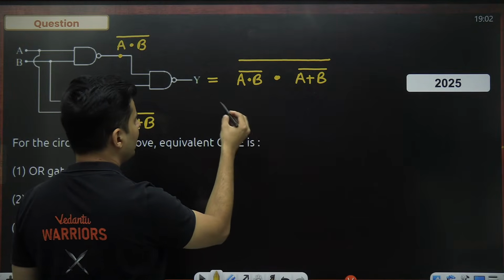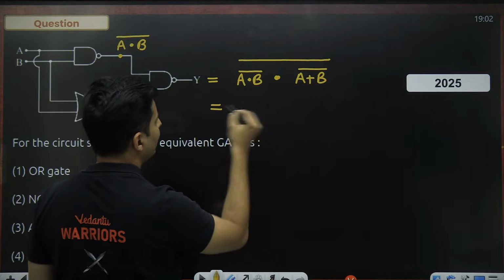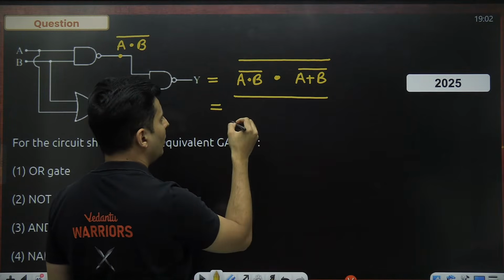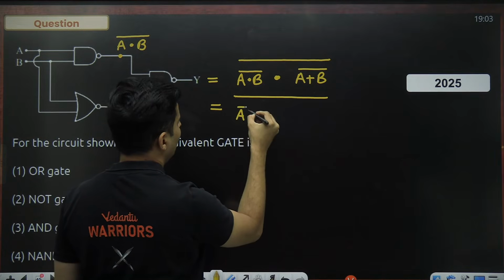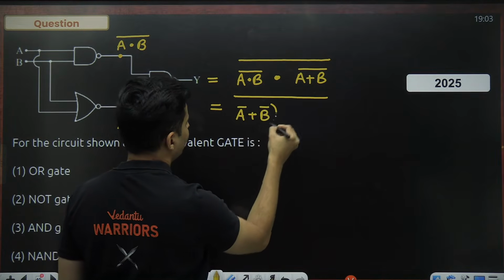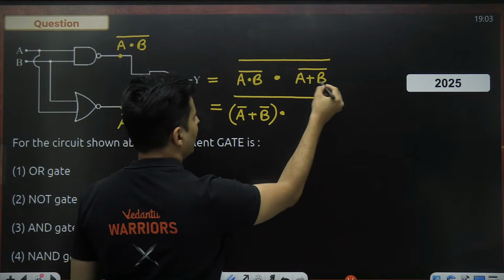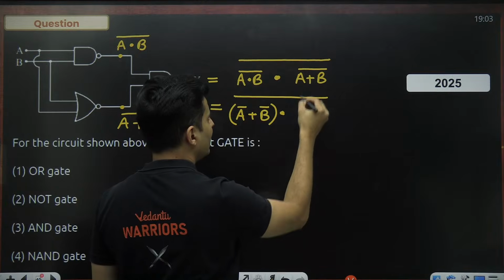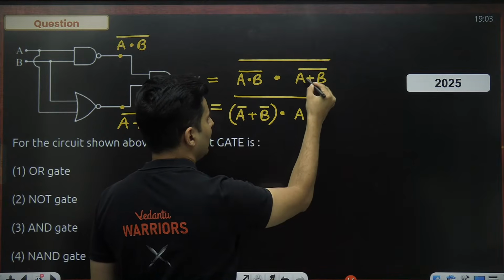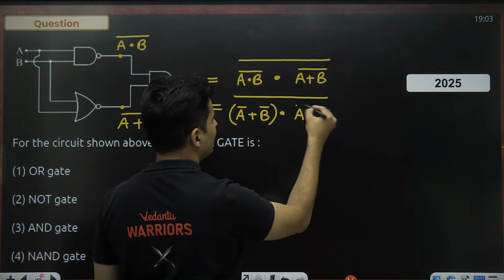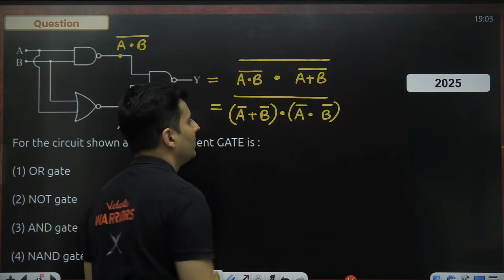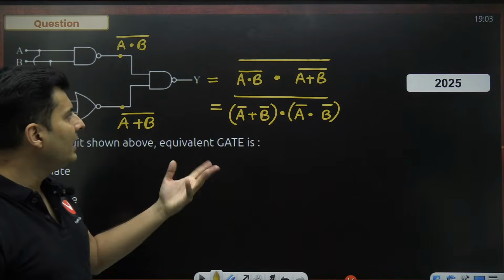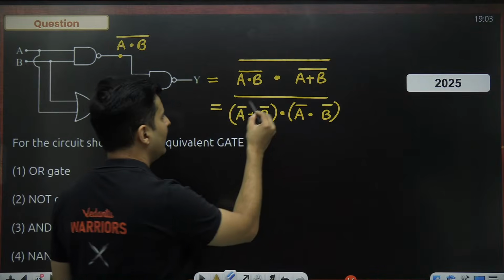So if you want, you can also rewrite this particular thing: this whole bar is there, A dot B I can write as A bar plus B bar. This is dot. And this thing over here is nothing but A dot B, and this is A bar separate and B bar separate. That is how it will look. This is one way of doing it, but it is not leading us anywhere. So I have an idea.